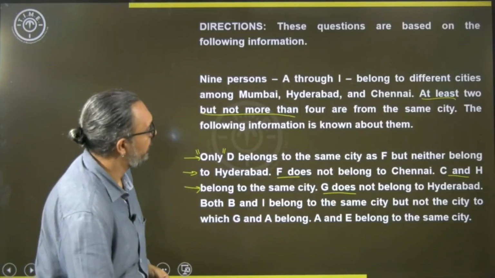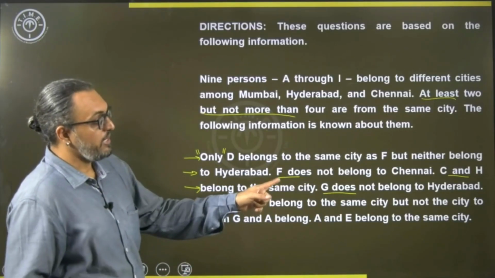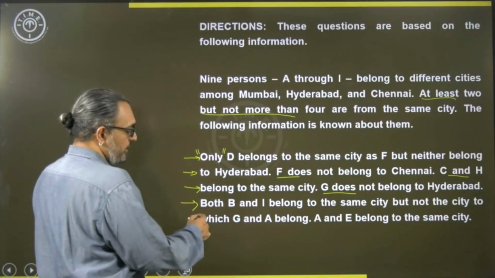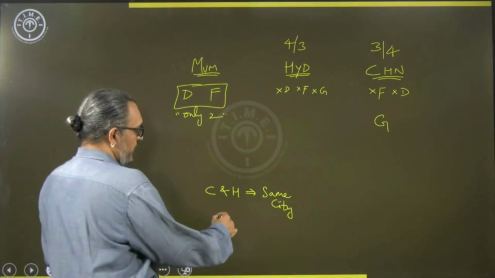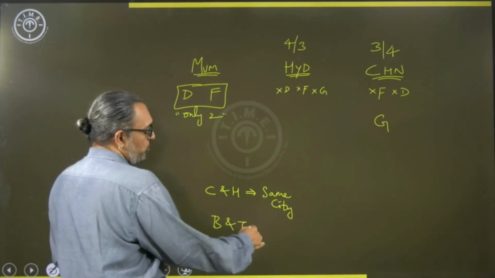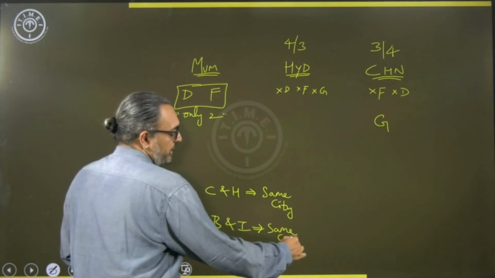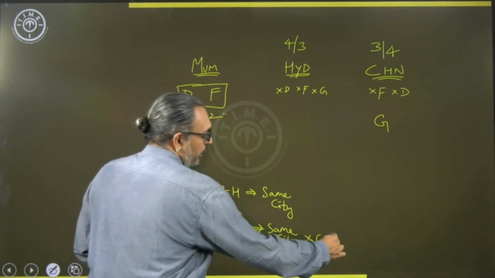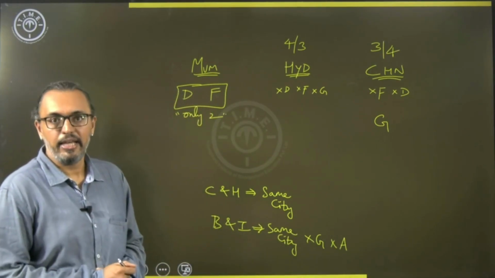Then both B and I belong to the same city, but not the city to which G and A belong to. So, he says B and I also belong to the same city, but not to the city where you have G and A belong to.